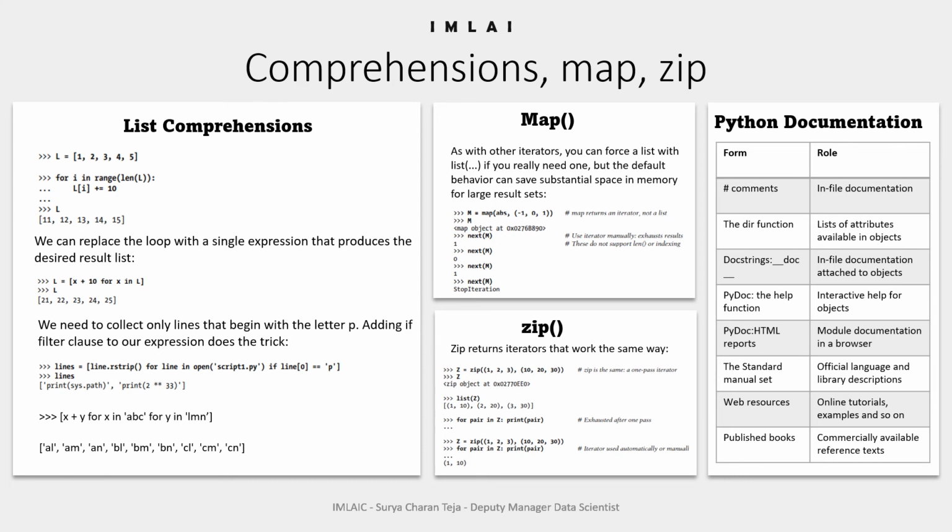So let's code using a for loop to step through a list. After that we will try to create the same result with a list comprehension, and we will see what is the difference between the built-in iterator functioning and the manual way of doing the same. So here we have used a for loop, and then we got this result. Next, we replace that loop with a single expression that produces the desired result.